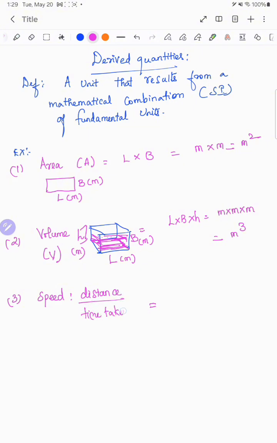Distance unit is meters or kilometers, depending on the condition, divided by time in seconds, so it is kilometers per second. Generally, the easiest way to understand it is meter per second. Speed is measured in meter per second.